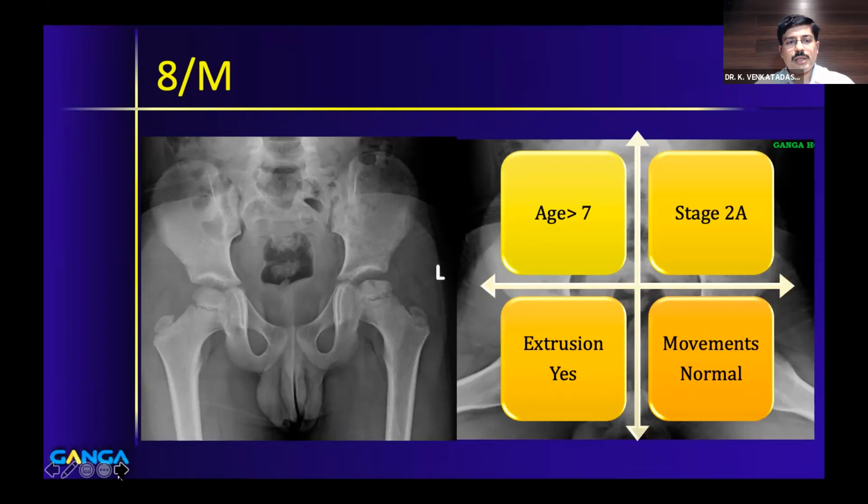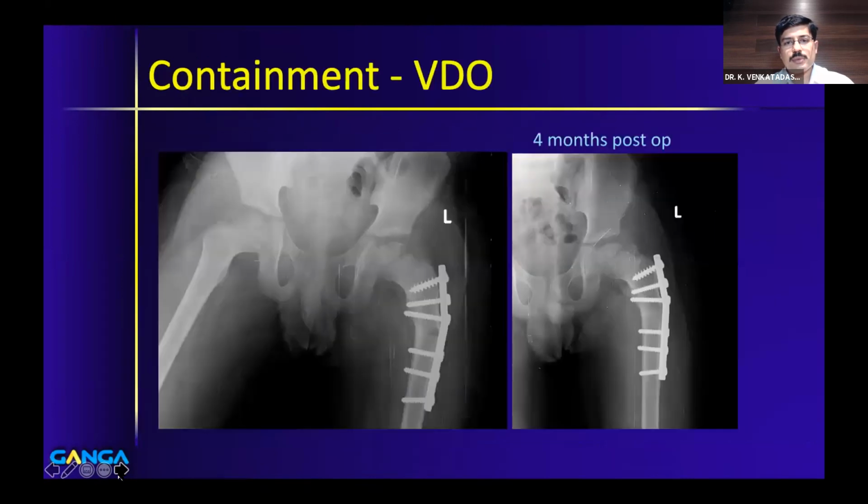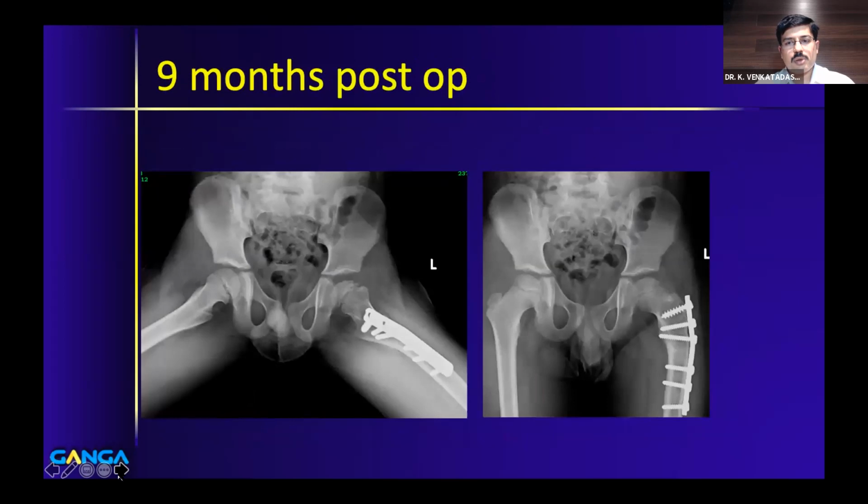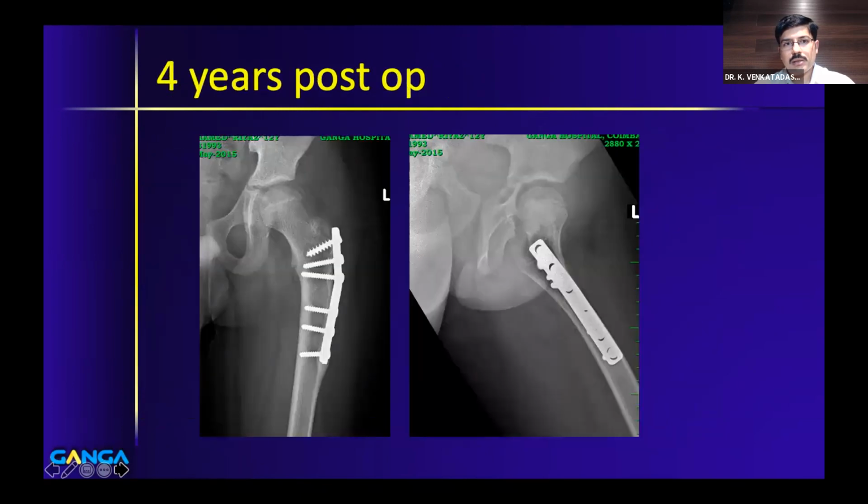So we have found that it is practically very difficult to follow a non-operative form of containment in our setup. So this child was treated in this way with a varus derotation osteotomy. It's a very simple and sound solution for this problem. This is a 9-month follow-up of the same child. You can see that the osteotomy has healed well, and the disease also is healing very well. And that's the 4-year follow-up. You can see that the hip is almost normal.